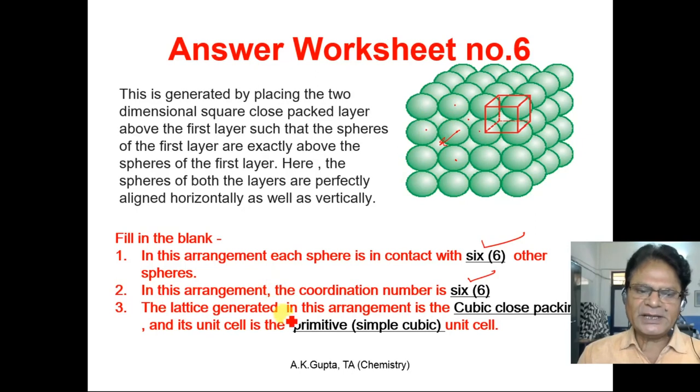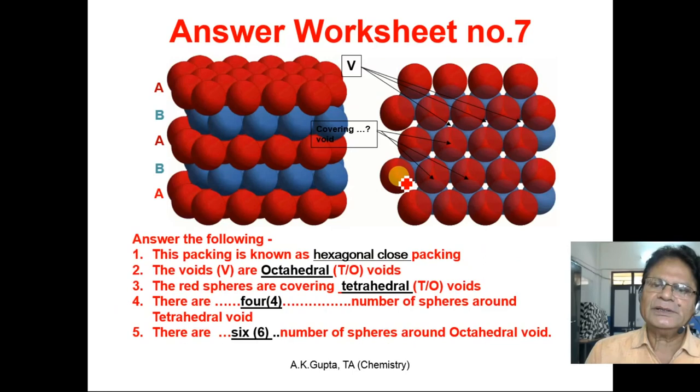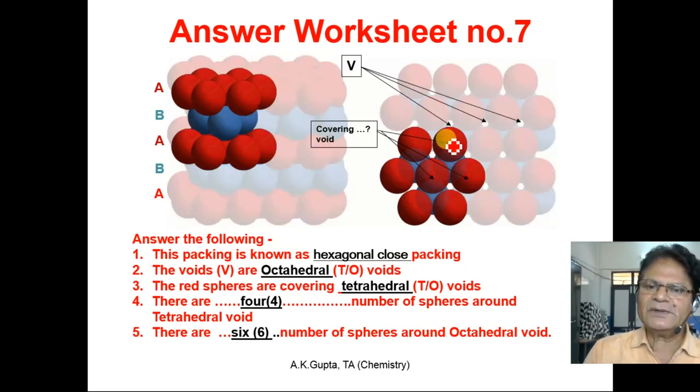The lattice generated in this arrangement is cubic close packing, and its unit cell is the primitive or simple cubic unit cell. This void is an octahedral void, and this particle is covering a tetrahedral void.